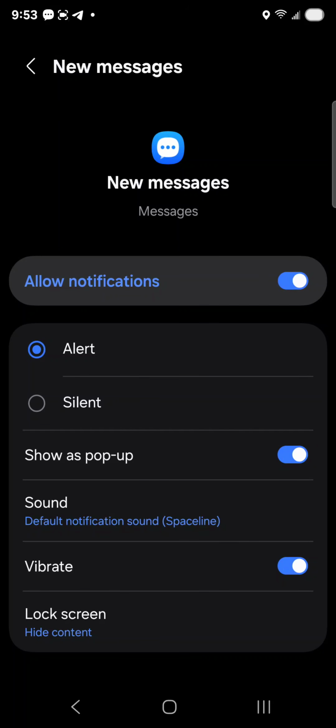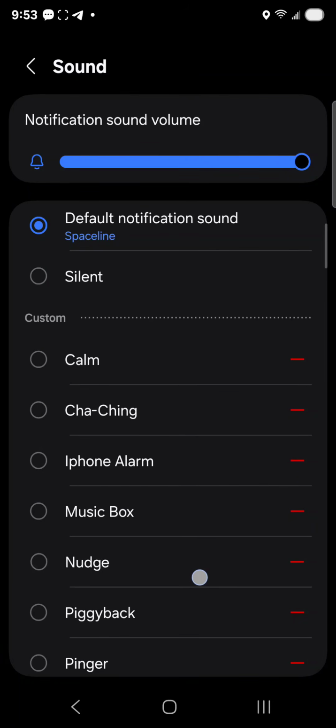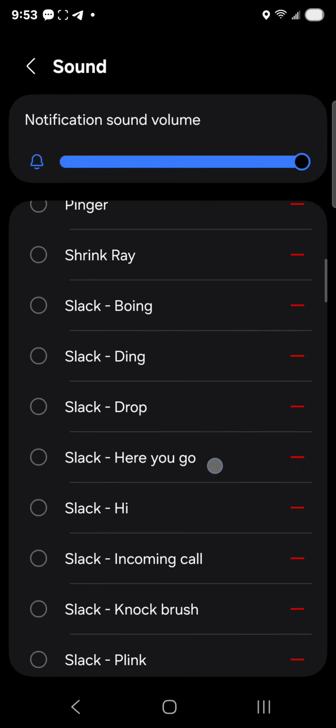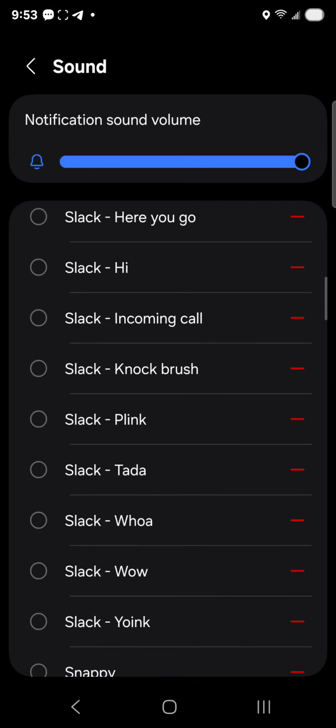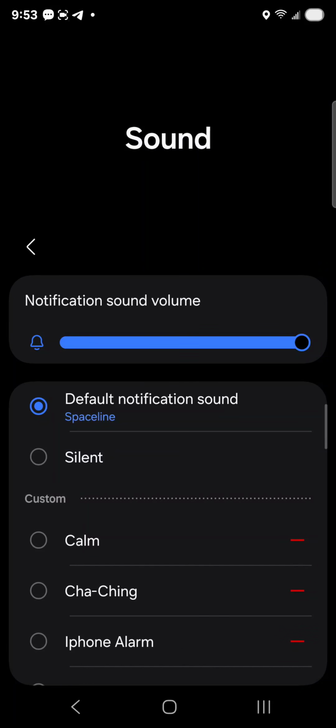you want to change the sound, so you go into sound and you can select any sound notification from the list here, right, and it will apply. And you can just do these steps with different apps as you choose to. All right, and that's how you do it.